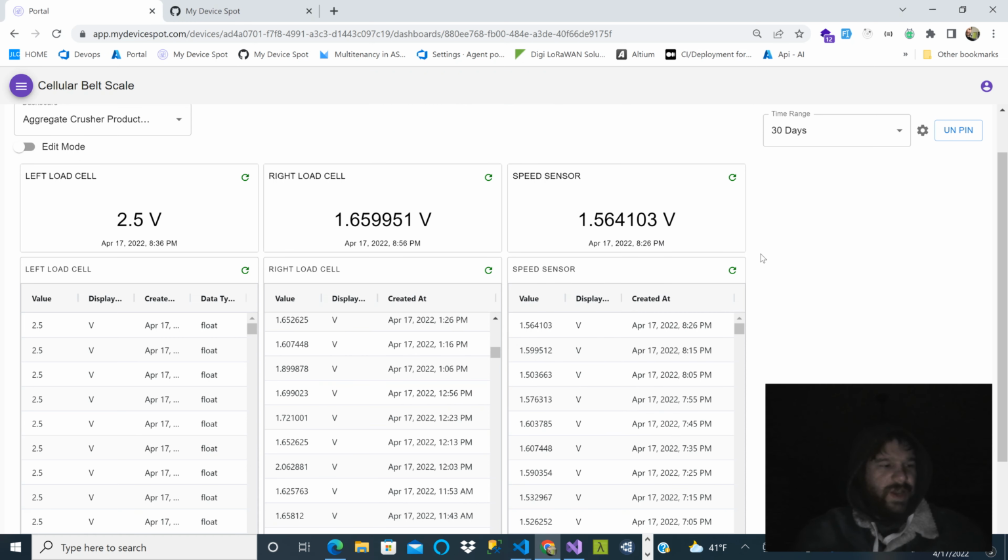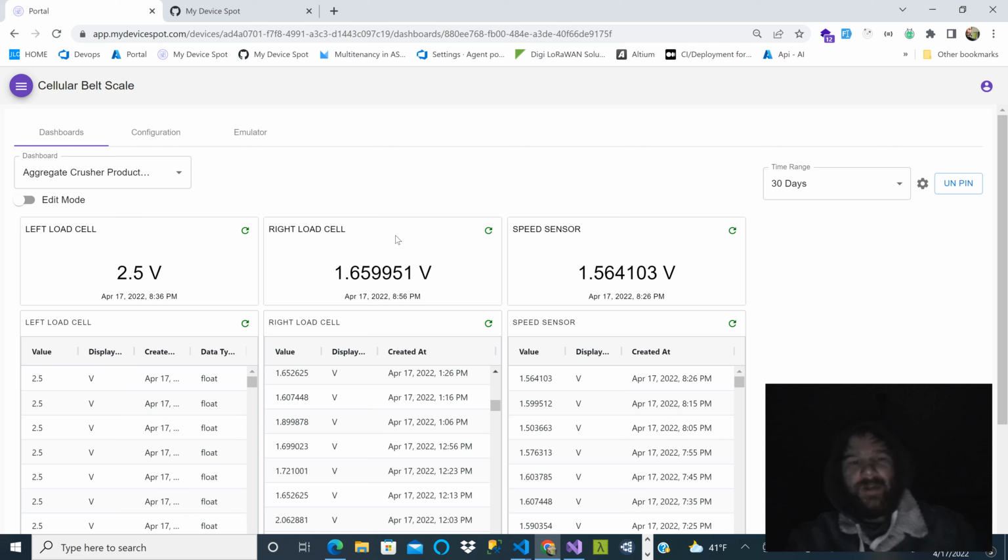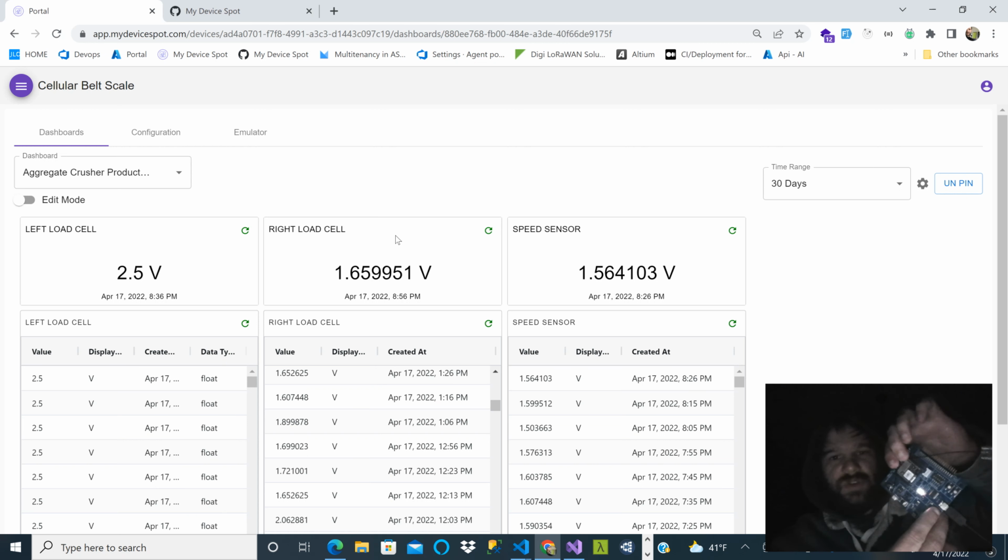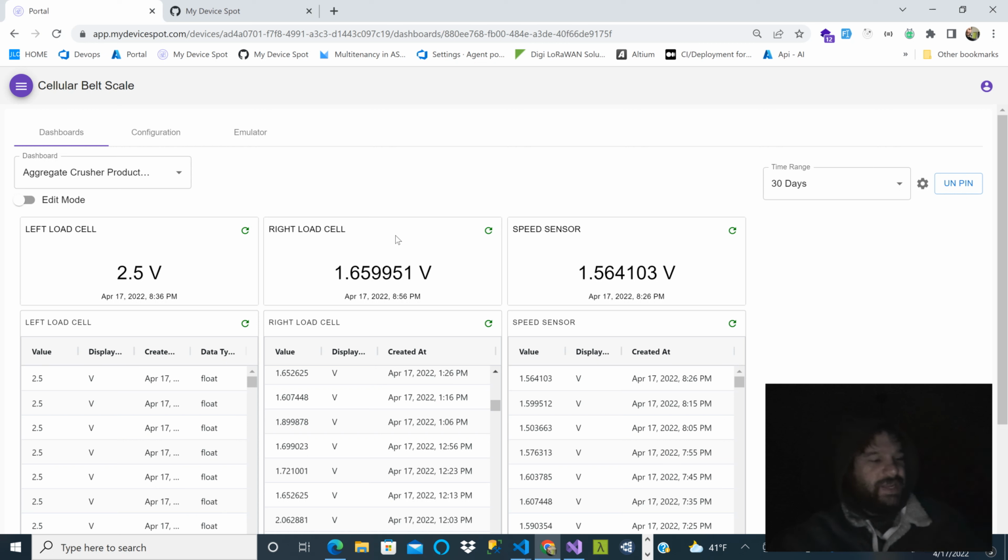Hello, I want to show a quick bug that I fixed with some embedded software. I had an application with a cellular microcontroller, publishing data every 10 minutes indefinitely. We were doing some endurance testing to see what happens if we just leave it on for a week. Is it going to be fine?